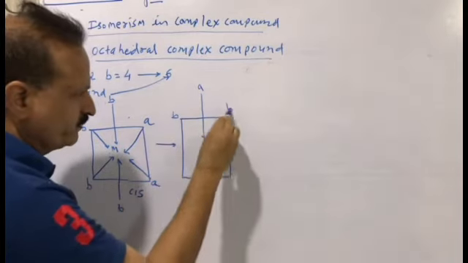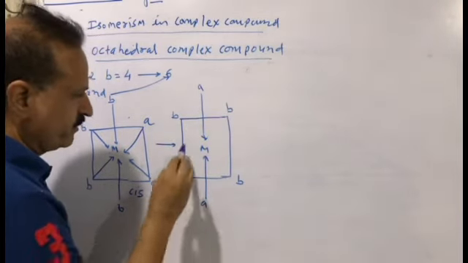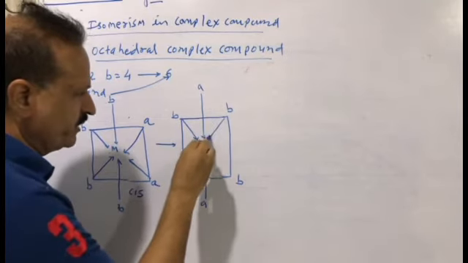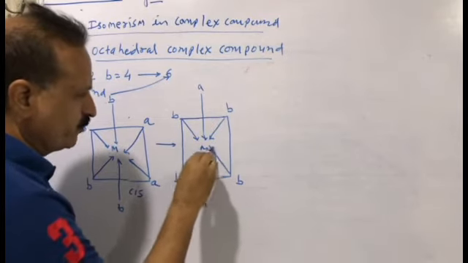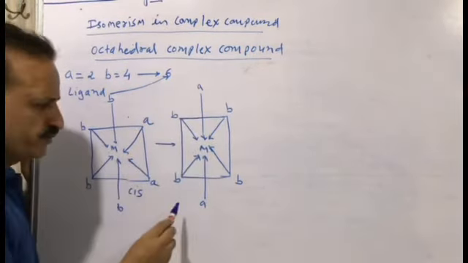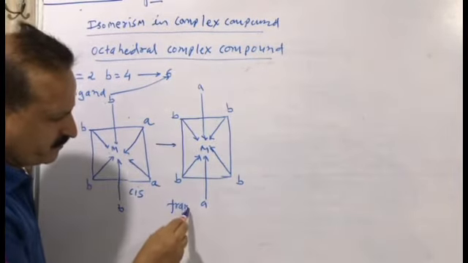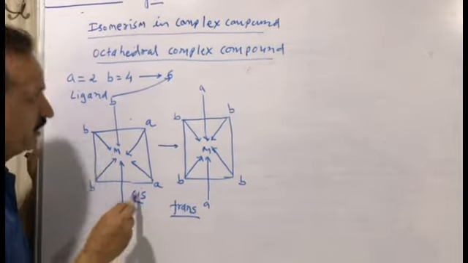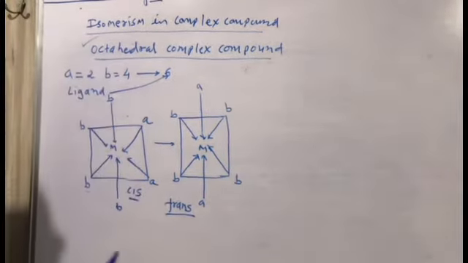All other places will be B. B will not be near to each other, and A will not be near to each other. A is on the opposite side, B is on the opposite side. This is trans isomerism. This is cis isomerism in an octahedral complex compound.